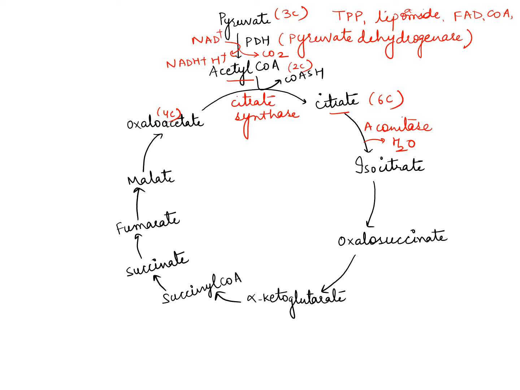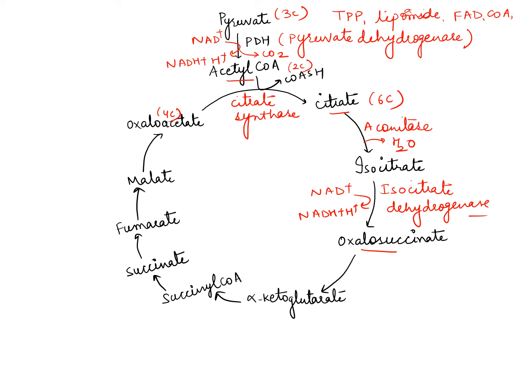Then isocitrate will form, and this isocitrate in the presence of isocitrate dehydrogenase. And I have already told you that whenever there is a dehydrogenase enzyme, there is a conversion of NAD or FAD. So here NAD positive will be converted to NADH and H ion. So isocitrate in presence of isocitrate dehydrogenase will be converted to oxalosuccinate.